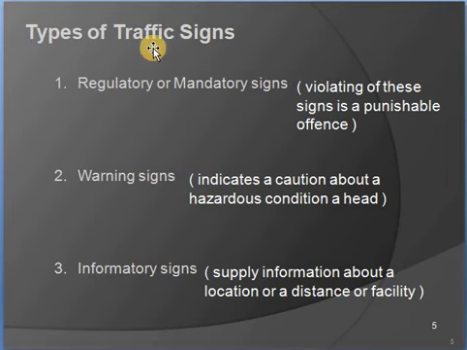And next, types of traffic signs we can see now. Regulatory or mandatory signs. Violating these signs is a punishable offence. According to our government rules, we have to follow regulatory or mandatory signs compulsorily. If we neglect them, we will have a penalty or a punishable offence by the police department or the government.